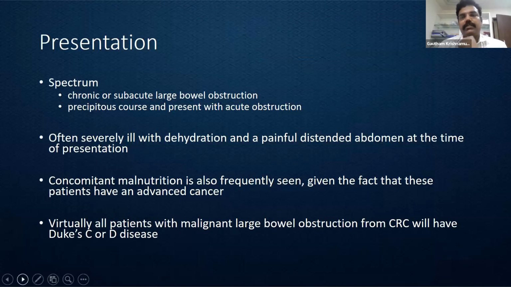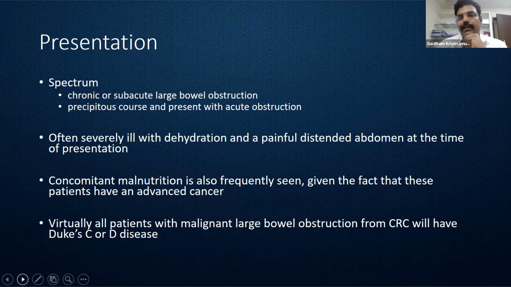So how do these patients present? They present with a spectrum. A certain group of individuals present with a chronic, intermittent, or subacute kind of large bowel obstruction, whereas we do have patients who present primarily with an acute intestinal obstruction at the time of diagnosis.